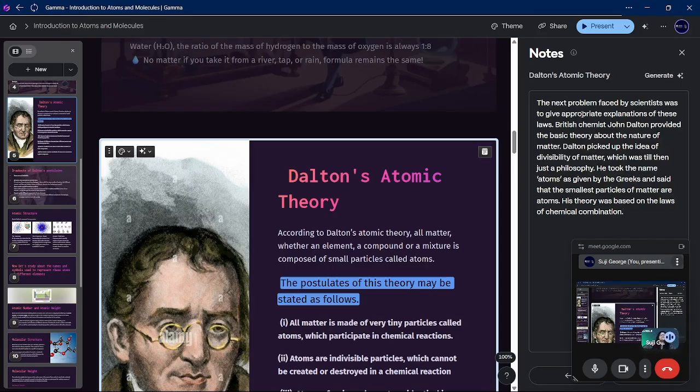Dalton picked up the idea of the divisibility of matter, which was still then just a philosophy. He took the name atoms. The name atom was given by John Dalton. His theory was based on the laws of chemical combination.